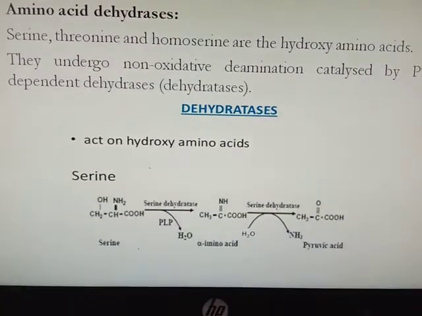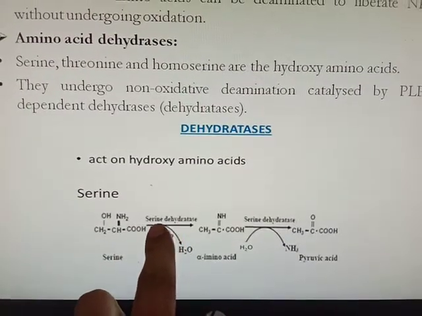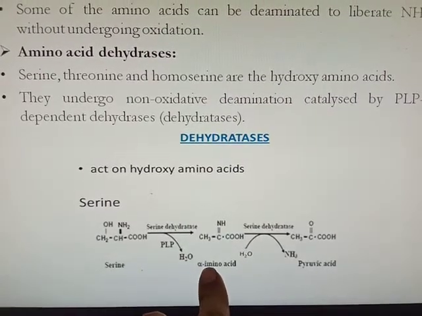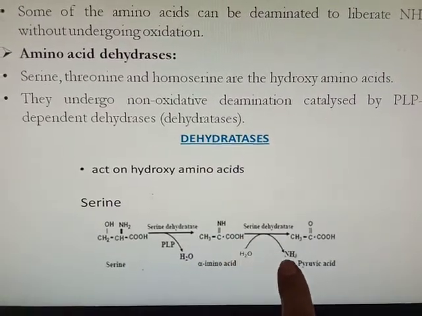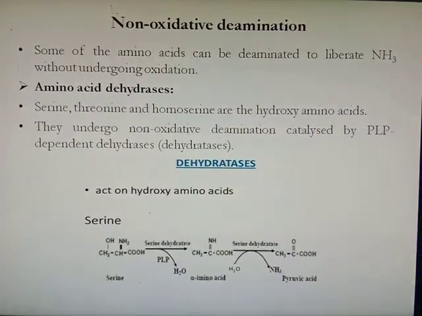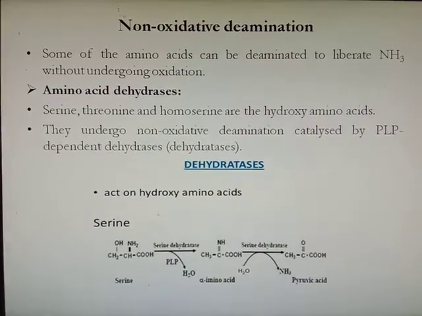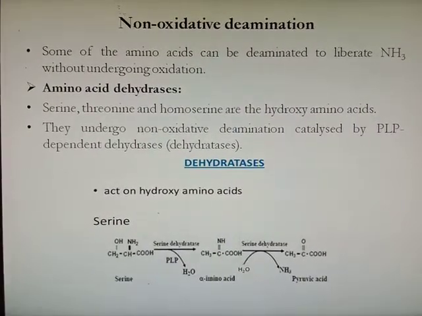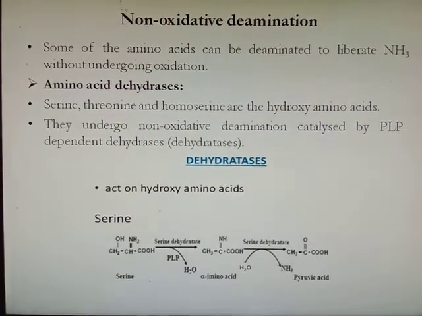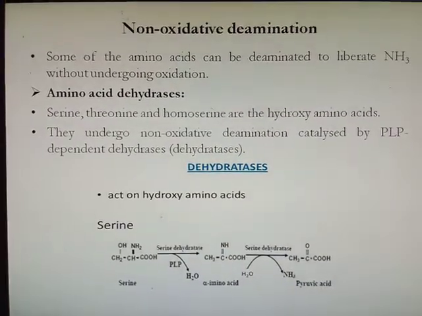Now here, for example, serine. Serine undergoes non-oxidative deamination by serine dehydratase to form an intermediate alpha amino acid, and then it is converted into pyruvic acid. Serine, threonine and homoserine: if the amino acid is serine, it will be acted on by serine dehydratase. If it is threonine, it will be acted on by threonine dehydratase. And if it is homoserine, it will be acted on by homoserine dehydratase to produce pyruvic acid and release the ammonia.